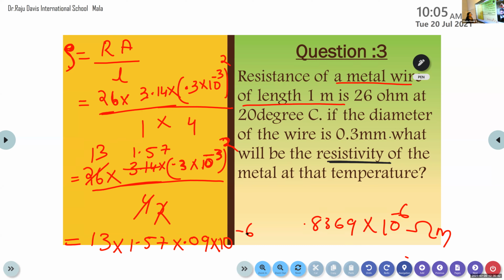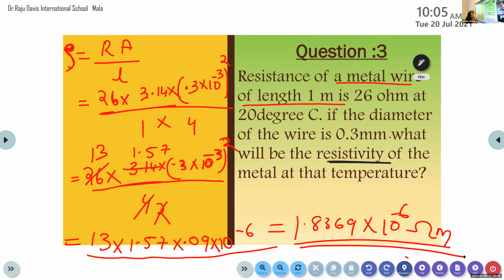So when you multiply 13 into 1.57 into 0.09, you get an answer that is equal to 1.8369 into 10 raised to minus 6 ohm meter. This is the final answer. Or we can round off this digit, so it is approximately equal to 1.84 or 1.83. Both are right, 1.84 or 1.83 into 10 raised to minus 6 ohm meter. Okay, this is the final answer.